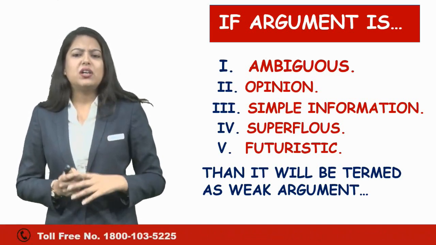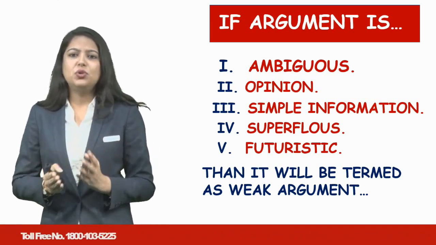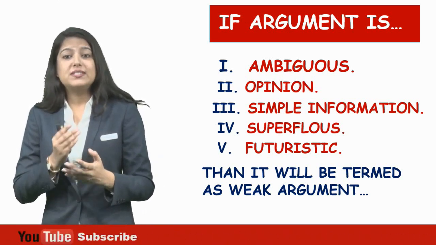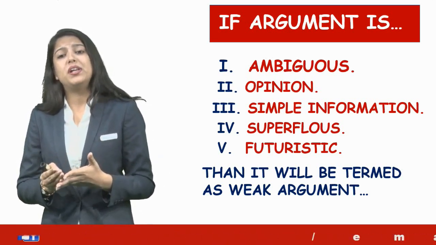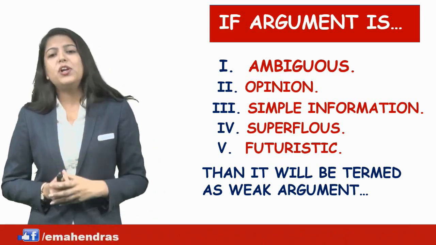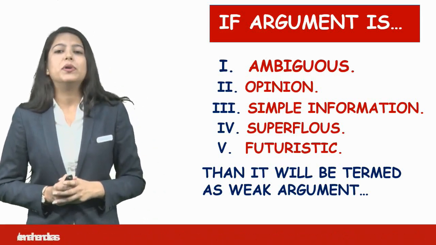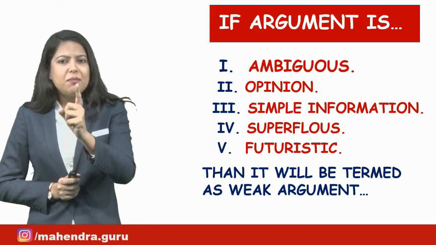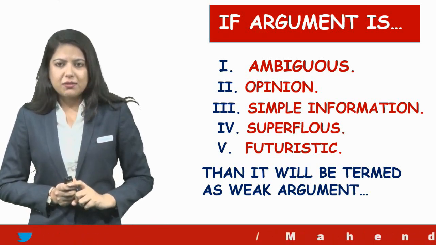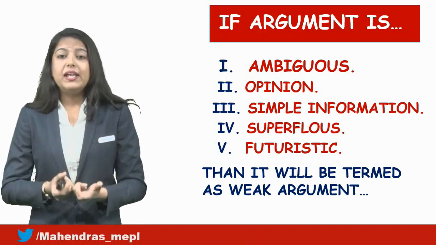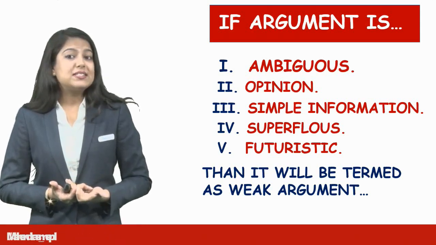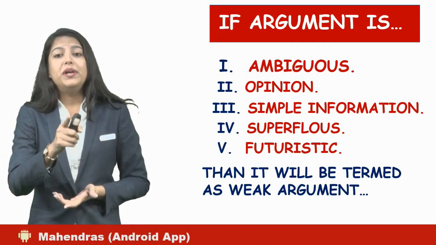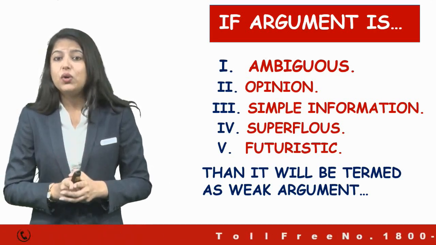Now, what is weak? What is strong? Difference, you know. Now, we'll make it very clear what is ambiguous, what is opinion, simple information, and so on. First of all, an ambiguous argument is a point that comes and makes you confused. That means reading a point, reading a line, not making any sense, more confusion arises. So that argument would definitely be considered the weak one.